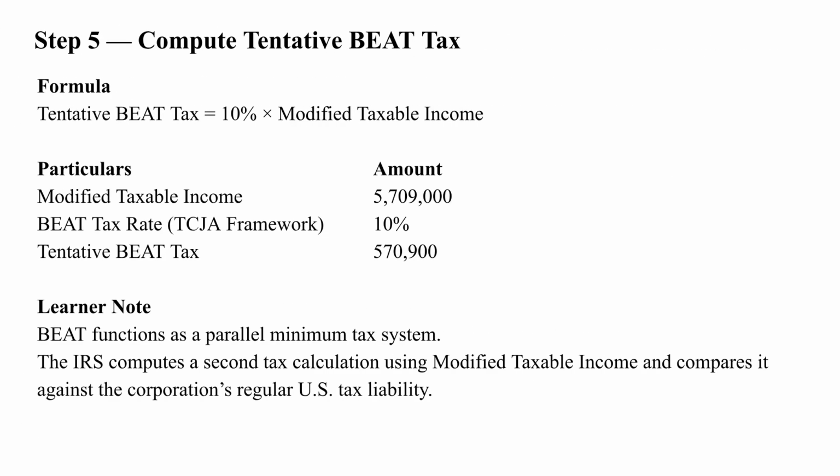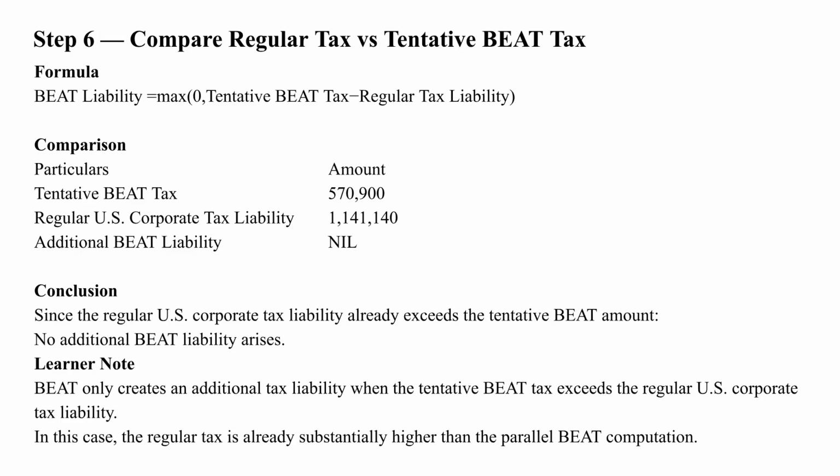Now we compute tentative BEAT tax. Applying the 10% BEAT rate to modified taxable income of $5.709 million produces tentative BEAT tax of $570,900. Now we compare tentative BEAT tax with regular U.S.